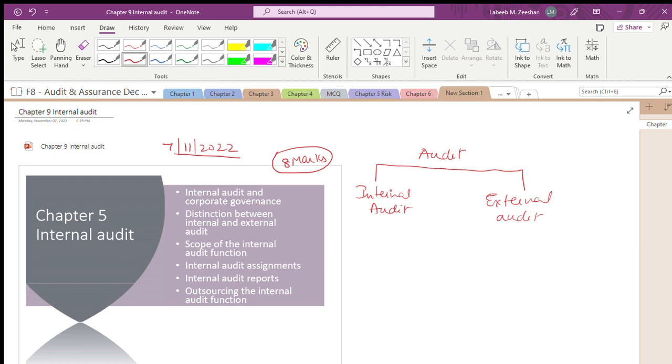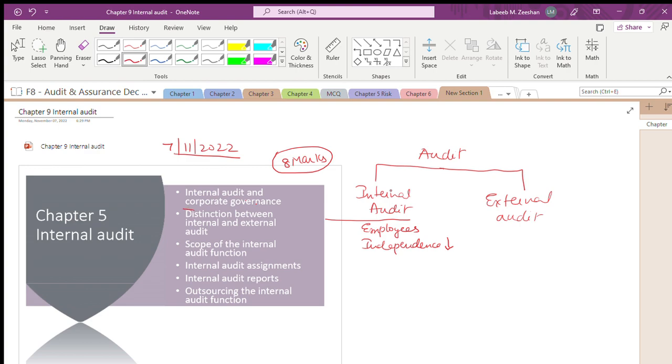Now, what we are doing, we are talking about the internal audit. We have done in corporate governance that one of the conditions of corporate governance is that you should have an internal audit department. Internal auditors are the employees. The independence level is going to be a little bit less, because they are working in coordination.